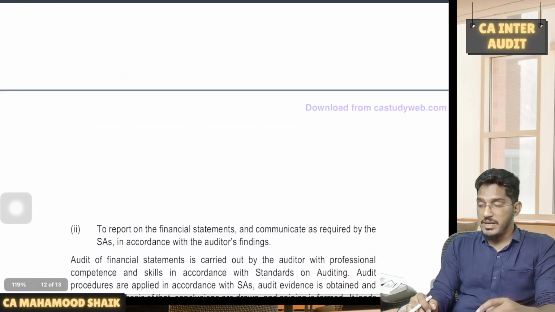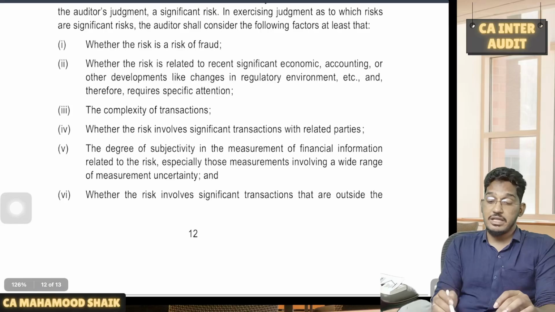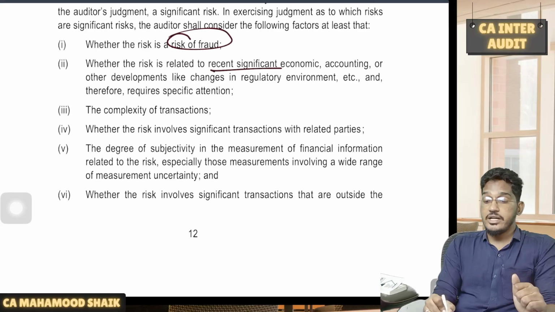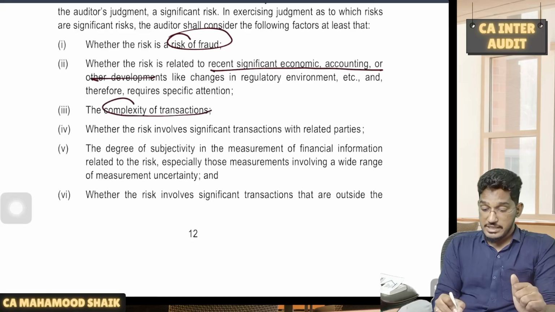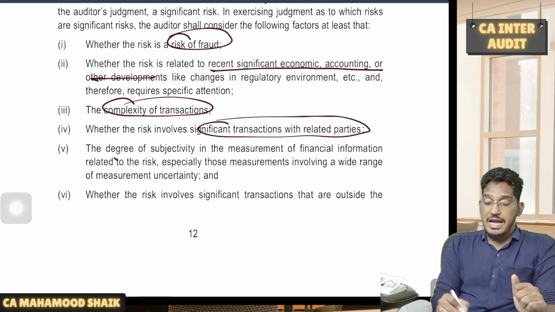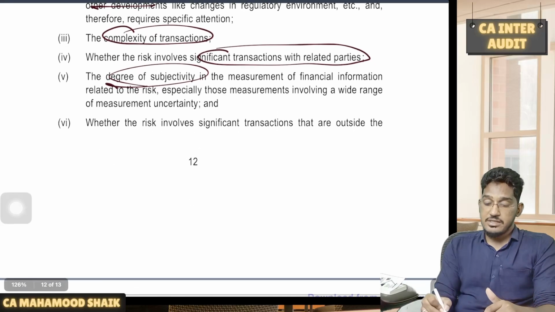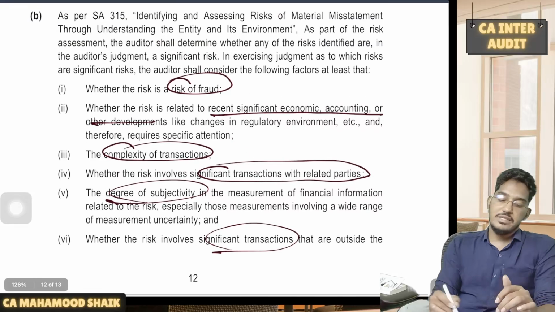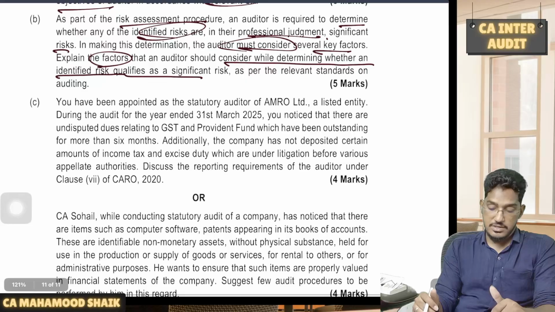Once again, important concept. Many a times it has been tested. So what are the factors which will affect to determine whether the risk is a significant risk, whether that risk is a risk of fraud, or is the risk related to recent significant economic, accounting or other developments, or is it relating to very complex transactions? Does it involve transactions with the related parties, and what degree of subjectivity is involved? Higher the subjectivity, higher will be the risk. And whether risk involves significant transactions that are outside the normal course of business. So these are the matters which auditor will consider in determining whether a risk is a significant risk.